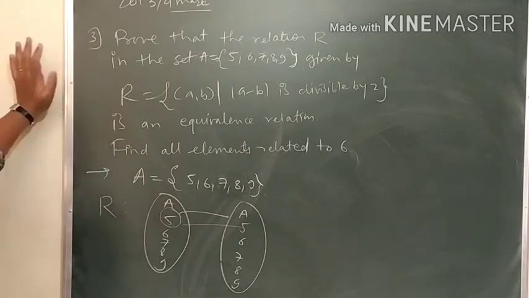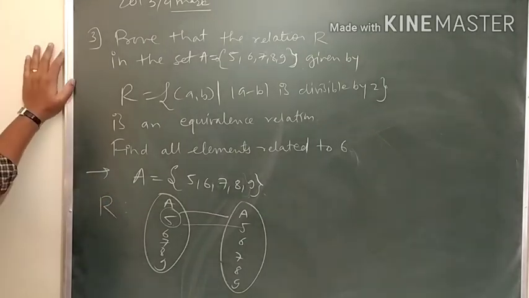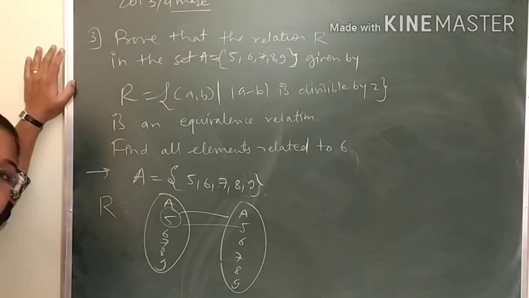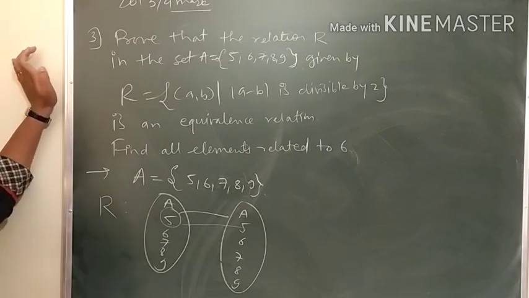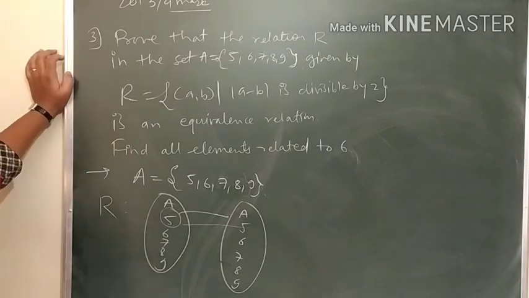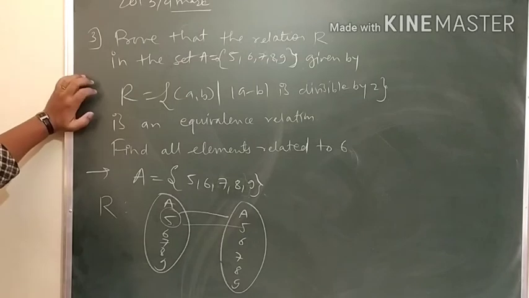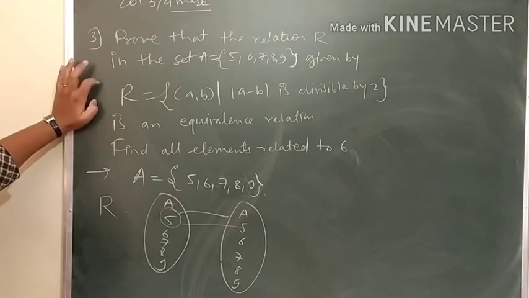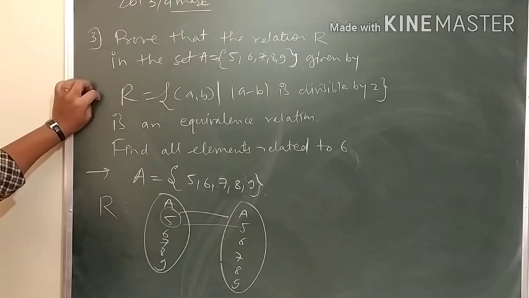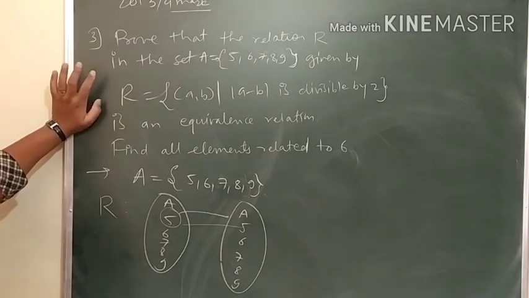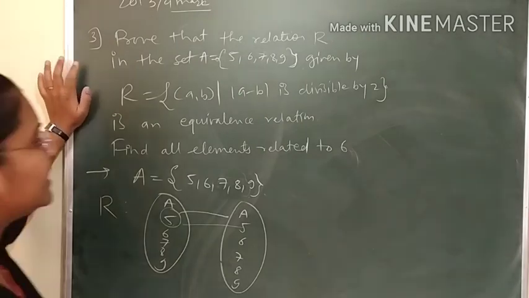But if the condition is given that A minus B is divisible by 2, like the previous question which we have seen for x minus y divisible by 3, then by using the same proof, you can prove this relation as an equivalence relation. Any doubt? Okay, so I will explain that method. You can write it in your notebook.